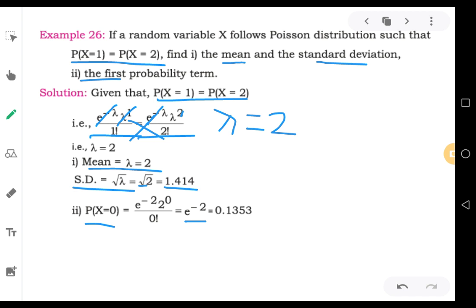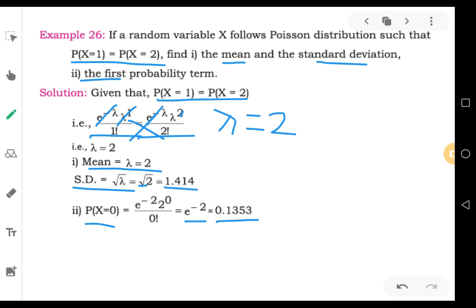If you go to the Poisson exponents table and find the value for lambda 2, you will have 0.1353. In the Poisson distribution exponents table, go horizontally to number 2 in the column, and vertically number 0 in the row, and if you find the value from the Poisson distribution table, it will be 0.1353.